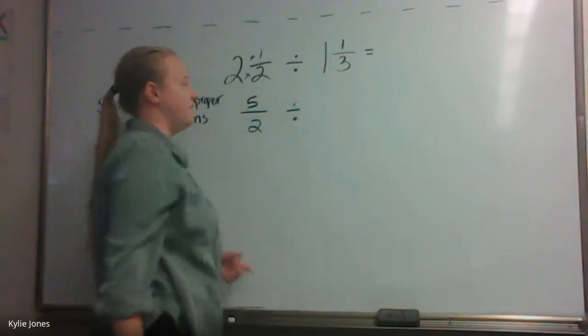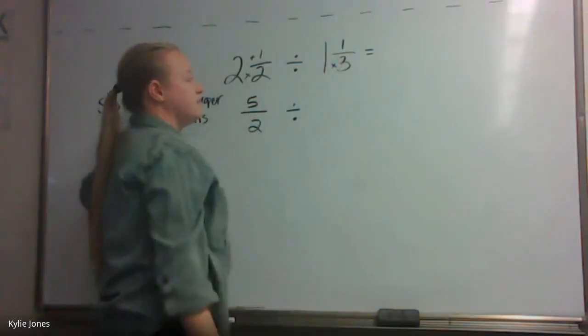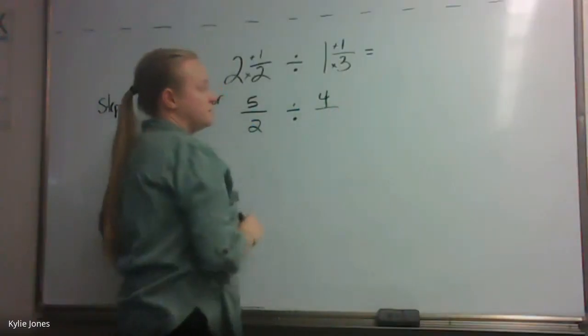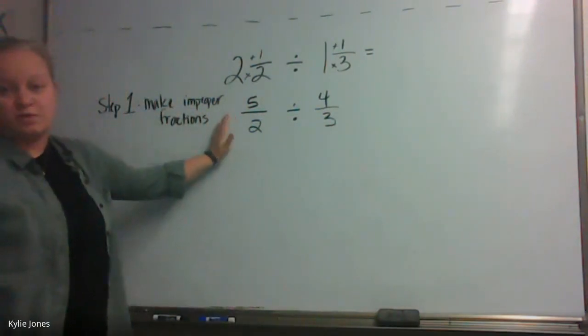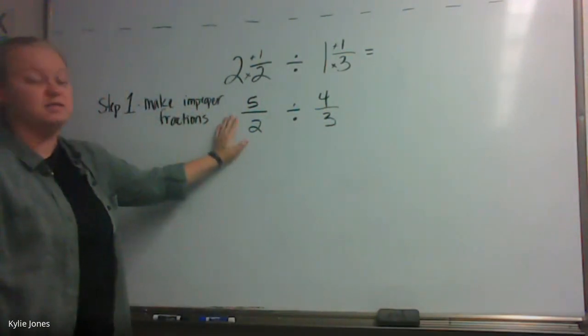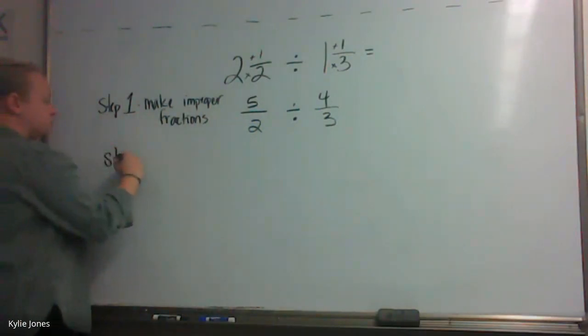Then we need to divide. We need to change this one to an improper fraction. We need to take our 1 and multiply it by the 3. What's 1 times 3? 3, plus 1, 4. 4 goes on top, and then 3 stays on the bottom. So now we have 2 improper fractions, which is exactly what we need to divide. So what's step 2? What do I have to do next?